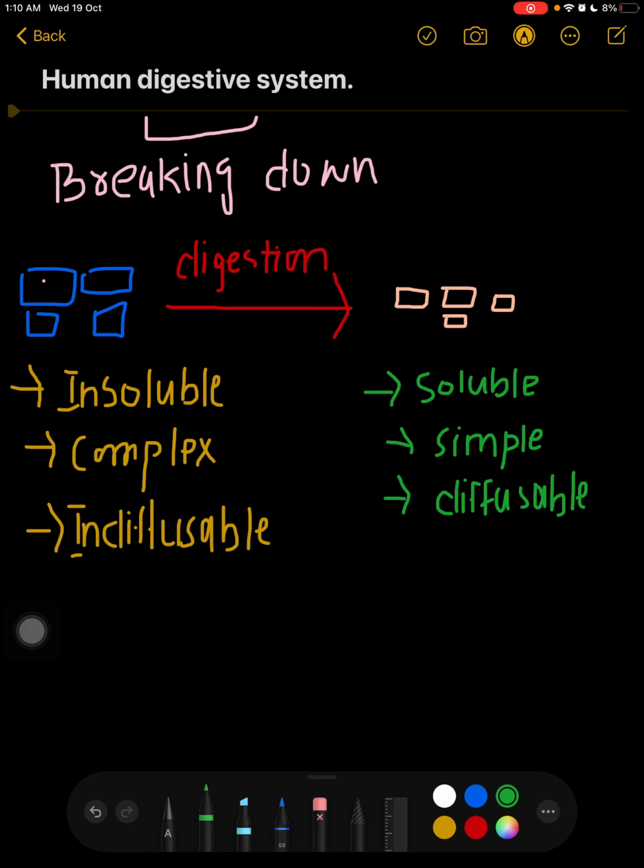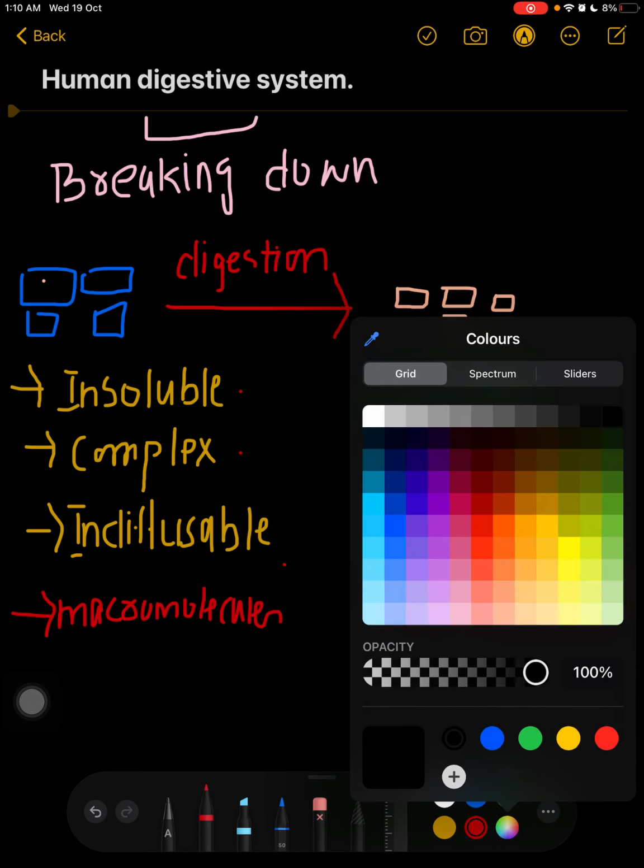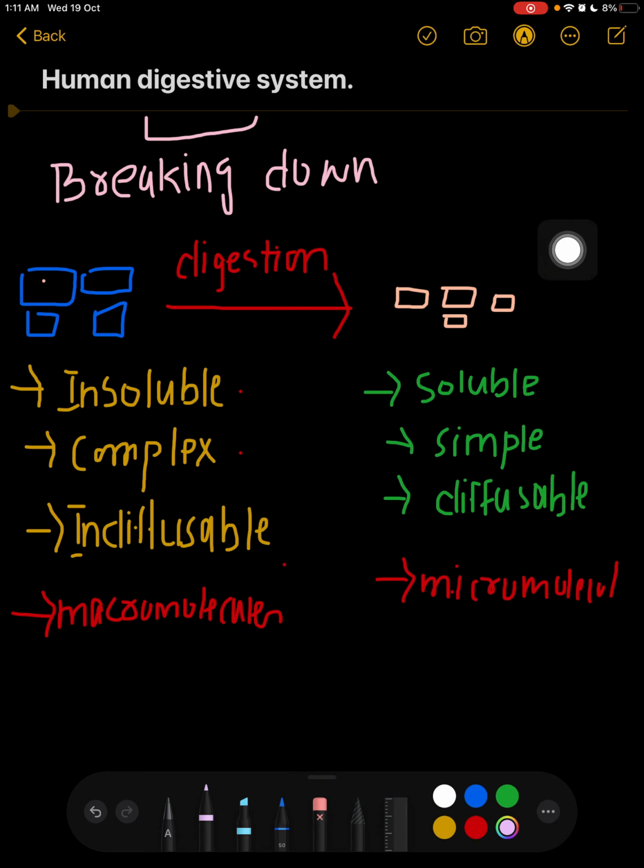So what is digestion? Digestion is a process in which these insoluble, complex and indiffusible molecules are converted into soluble, simple and diffusible molecules. We can say that these are macromolecules, and these are micro molecules. Now we are having four types of molecules, which are carbohydrates,